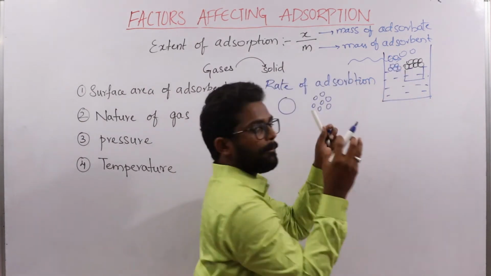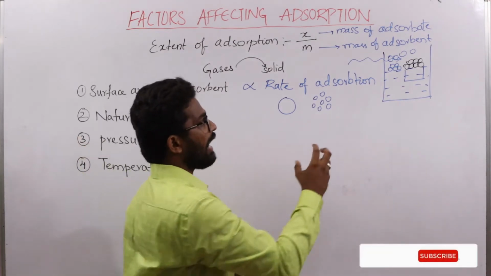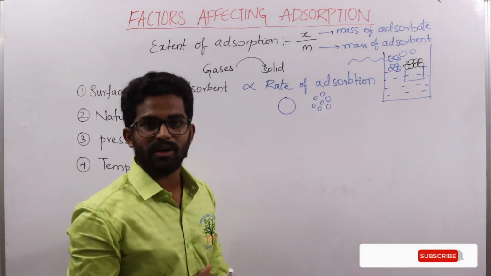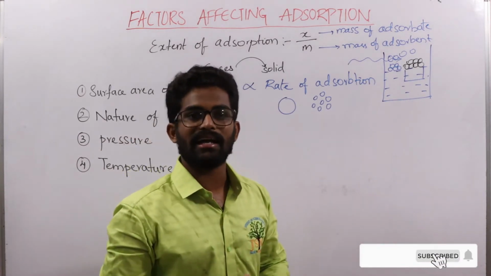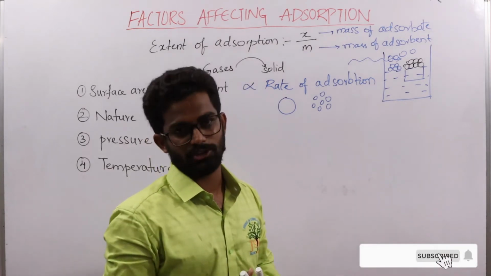They are compressed together and convert from the gaseous state to the liquid state. That is why easily liquefiable gases are easily adsorbed onto the surface of adsorbent.